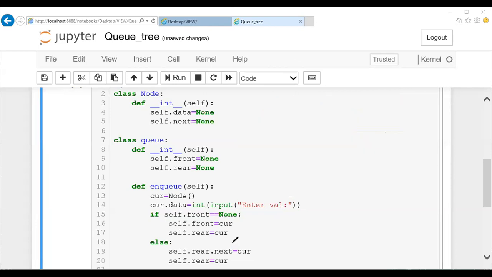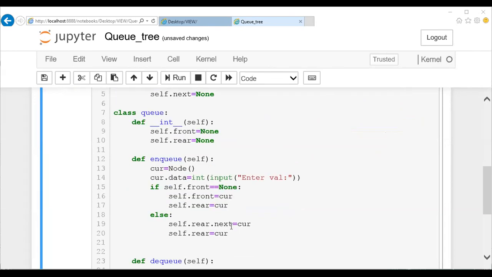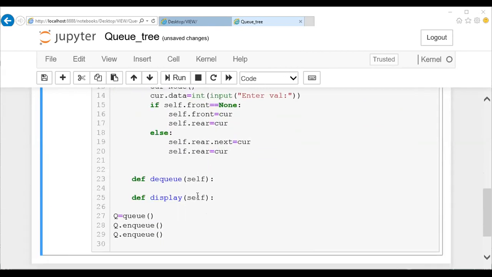So this is the process, guys. Literally, this is a single linked list. Whatever we did in a single linked list, the same thing we followed here. No changes, just a small change in the variable names alone. Instead of head and tail, we use front and rear. Apart from this, no changes at all. Okay, fine. Go ahead with your DQ operation, guys. We are done with NQ. You can call your NQ as many times as you want, as many times as you want to insert an element into your queue.